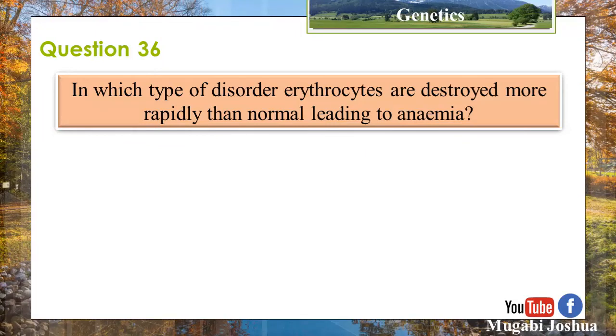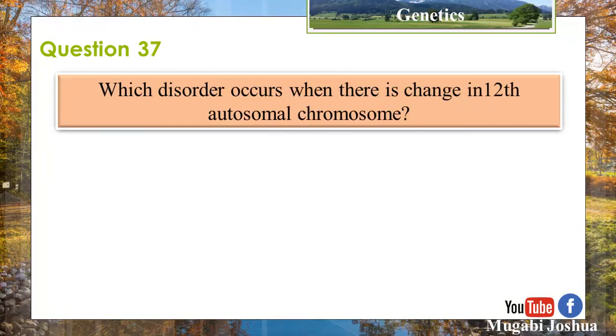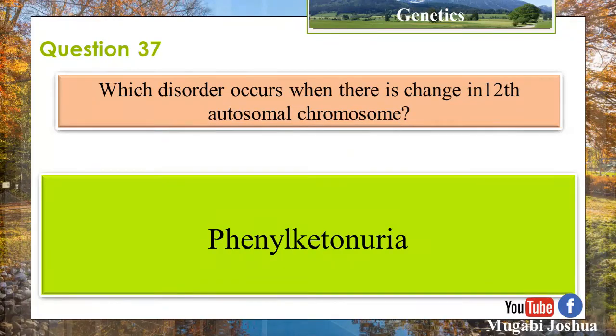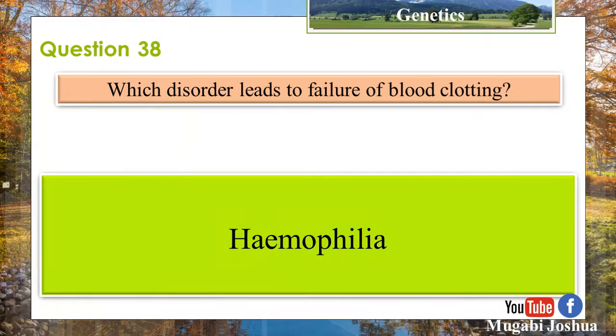In which disorder are erythrocytes destroyed more rapidly than normal, leading to anemia? Sickle cell anemia. Question 37. Which disorder occurs when there is a change in the 12th autosome chromosome? Phenylketonuria. Question 38. Which disorder leads to failure of blood clotting? Haemophilia.